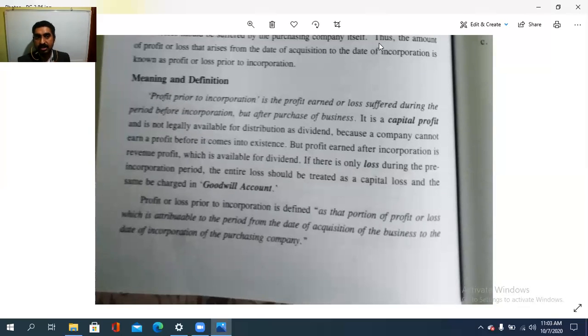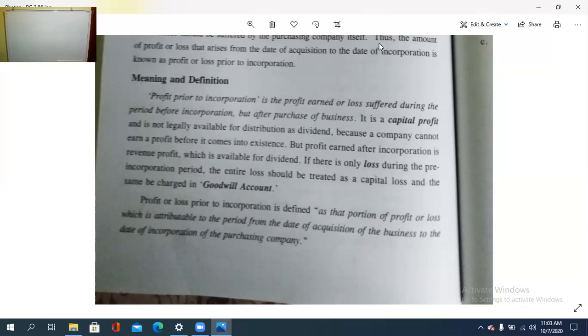Hope you understood that word meaning. So, meaning and definition. Profit prior to incorporation is the profit earned or loss suffered during the period before incorporation but after the purchase of business. So, acquisition of the business and the registration of the business.